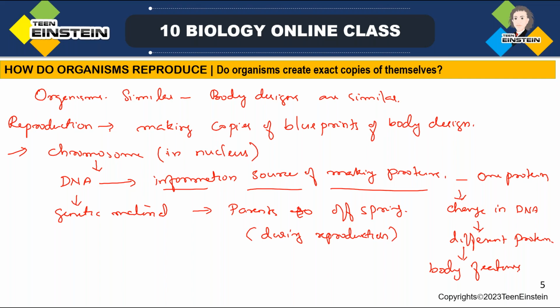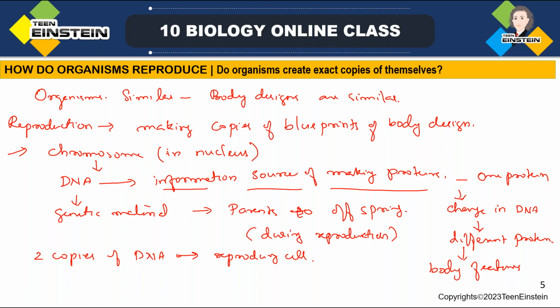These copies need to be separated from each other. So two copies of DNA will be created in a reproducing cell. While dividing, these will get separated from each other.